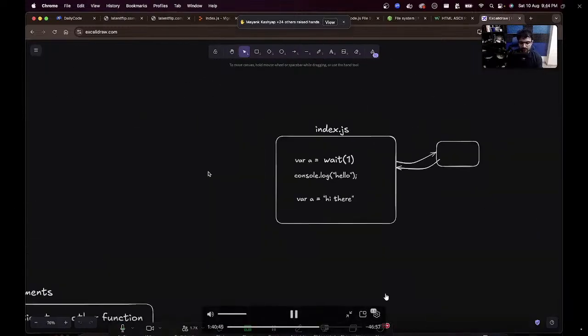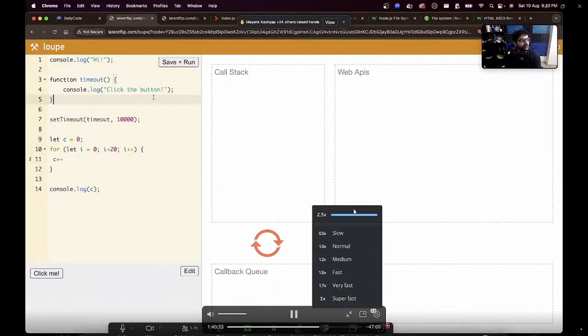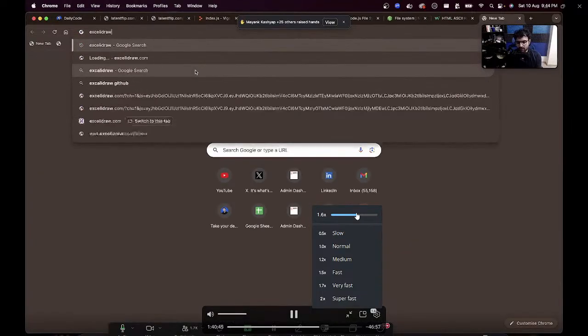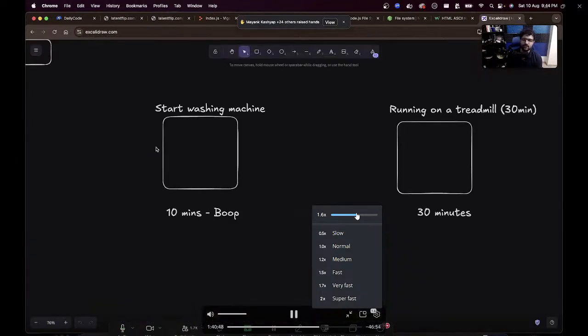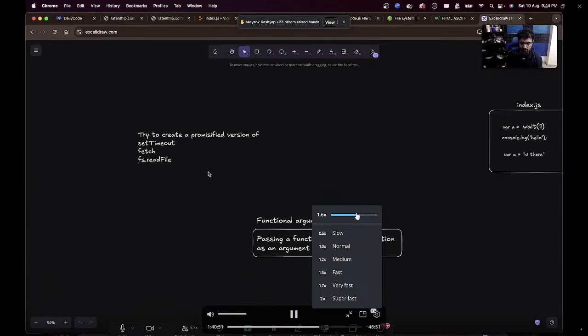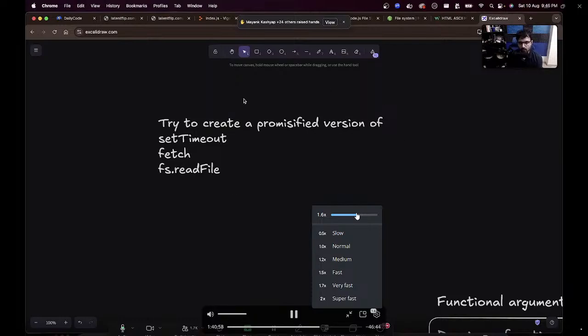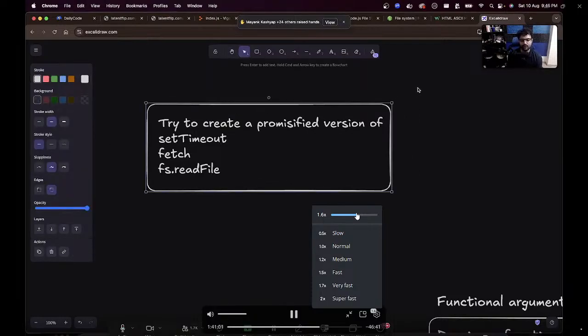You will be stuck in this, so maybe if you don't understand by tomorrow, definitely try to read about promises. Try to at least Google or ask ChatGPT. Because if you go through tomorrow, then life is going to be smooth for you. If you don't understand tomorrow, then you will be stuck in promises and asynchronous for a long time. So try googling what I mean when I write this before tomorrow. Try to do some of these by tomorrow, so that tomorrow also you're able to go through.